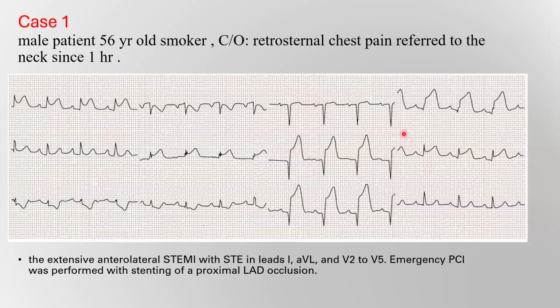So this is a case of anterolateral myocardial infarction, anterior from V2 to V5, and lateral in lead 1 and aVL. You will see reciprocal changes, ST segment depression or inverted T wave, in leads 2 and aVF, and the culprit here will be the left anterior descending artery.